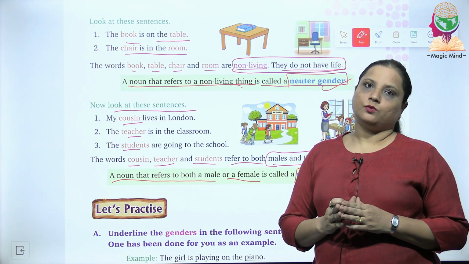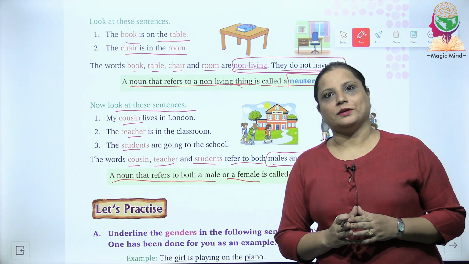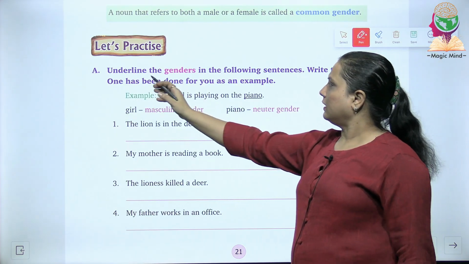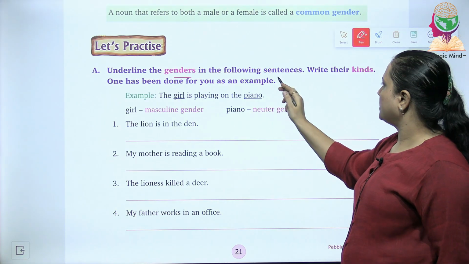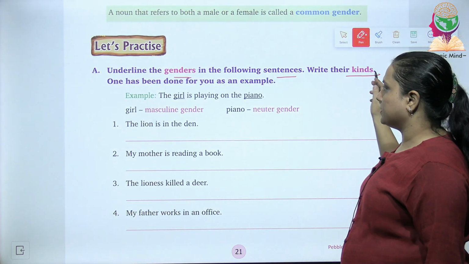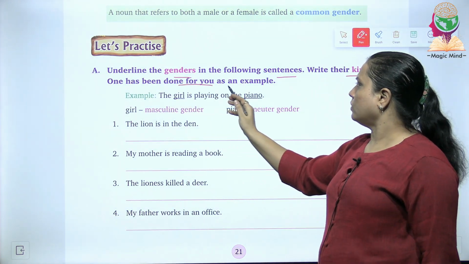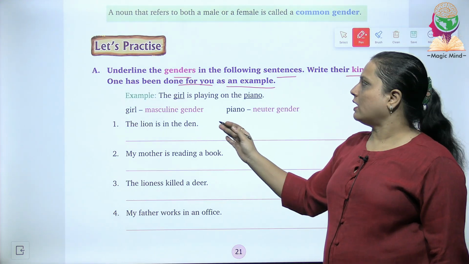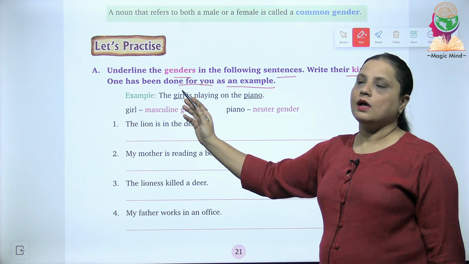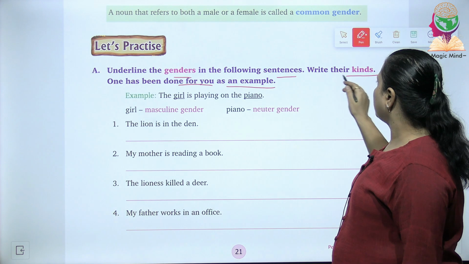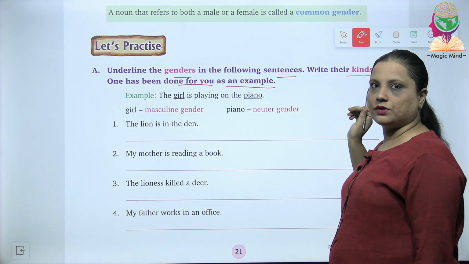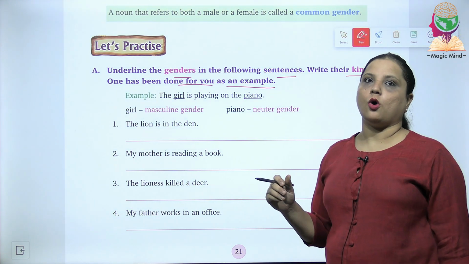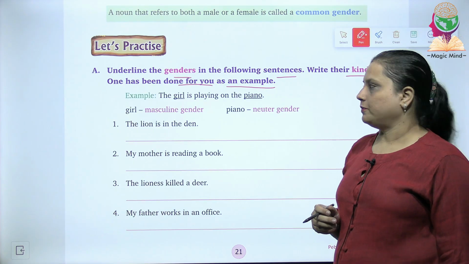Now first we'll do the exercises quickly. In the exercise, the first question, that is question A: underline the genders in the following sentences, write their kinds. One has been done for you as an example. So in this question they are asking you to first underline the gender and then tell what the kind is, whether it's a masculine gender, a feminine gender, a neuter gender or a common gender.